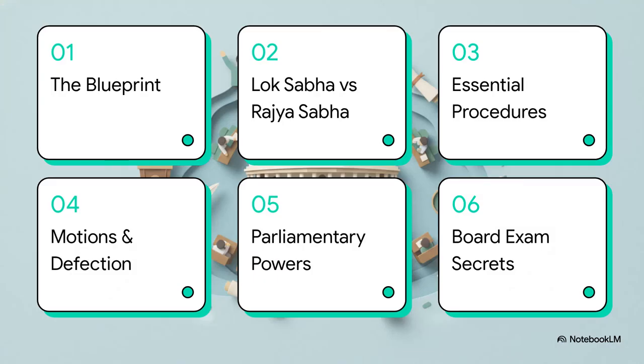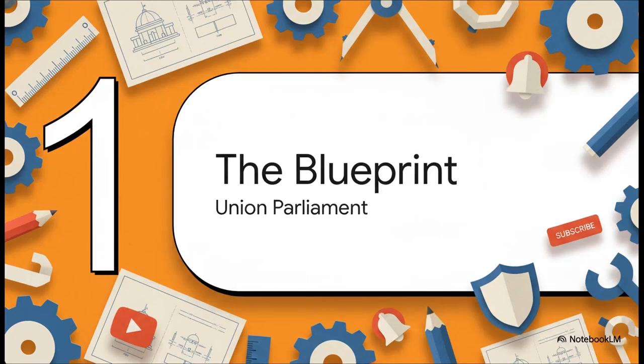Here's our board breaker blueprint for today. Think of this as your syllabus for the next few minutes. We'll start with the overall testing blueprint, throw the Lok Sabha and Rajya Sabha into a head-to-head battle, and then map out the essential procedures you need to know. After that, we'll unpack the drama of motions and defection, weaponize your knowledge with high-yield powers, and finally, unlock some serious board exam secrets. Section 1, the Union Parliament Blueprint. Let's dive right into it.